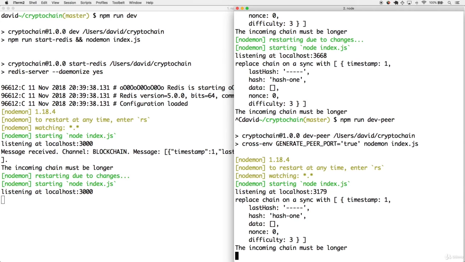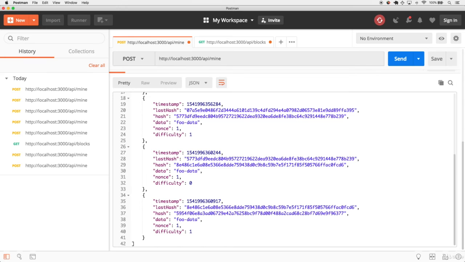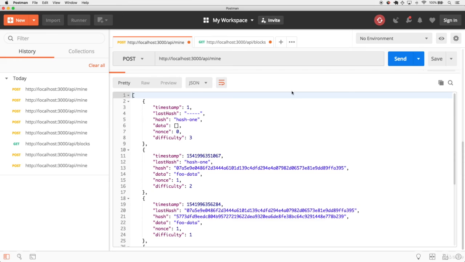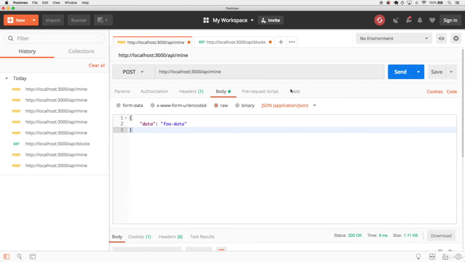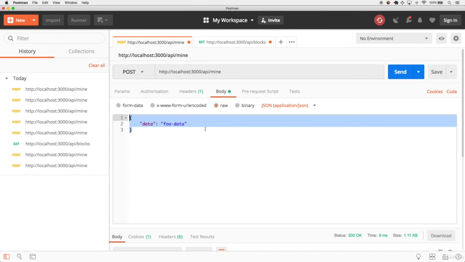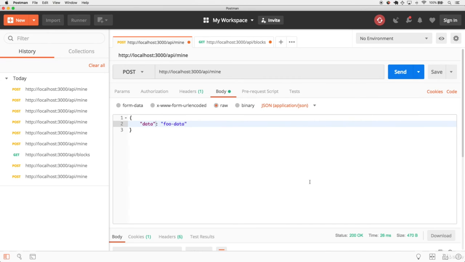Cool. The last thing to check is that we're making sure that it doesn't publish to itself when it publishes a message. So a way we can do that is by sending a post request to mine a block at the root node. Go ahead and open up Postman. We're going to want to configure an /api/mine request. Again, hopefully you have this saved. You're going to want to select body and then raw application/JSON. And then we have our foo data. Make sure everything is surrounded by double quotes and go ahead and click send.